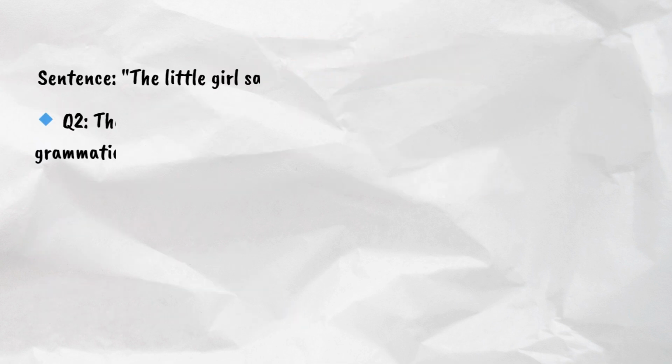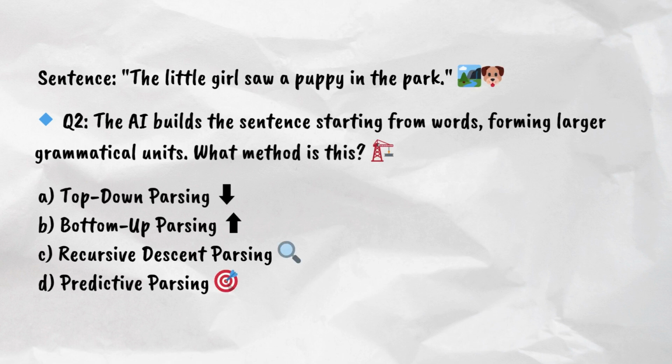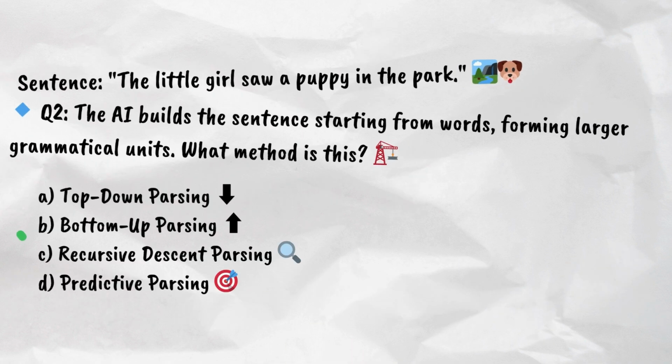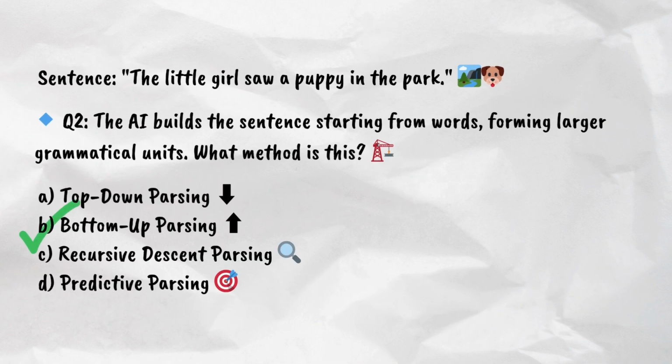Question 2. The AI builds the sentence from words, forming larger units. What method is this? A. Top-down parsing. B. Bottom-up parsing. C. Recursive descent parsing. D. Predictive parsing. The answer is bottom-up parsing. Great job! Now, let's wrap this up.